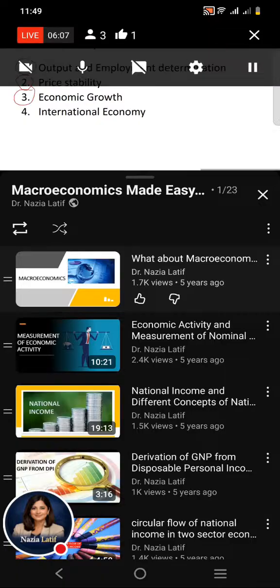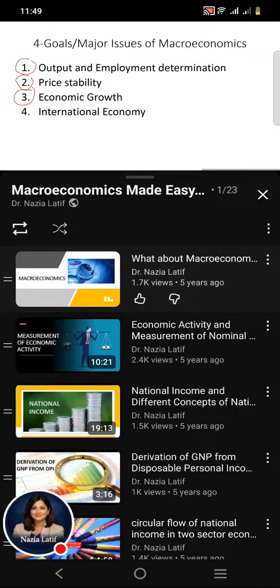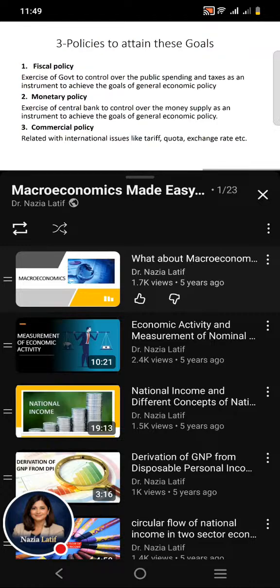And the fourth or the last goal is related with the international economy. After defining the 4 different goals or the major issues of macroeconomics, here the question arises, what are the policy options that we can apply to attain these goals or objectives? So here we would explain these policy options. There are 3 different policies that we can apply to attain these macroeconomic goals and objectives.